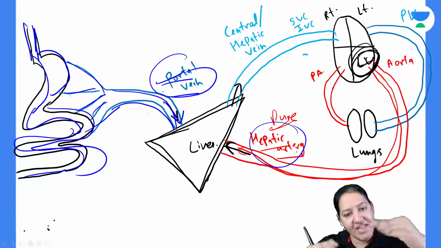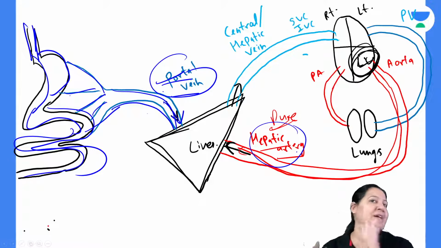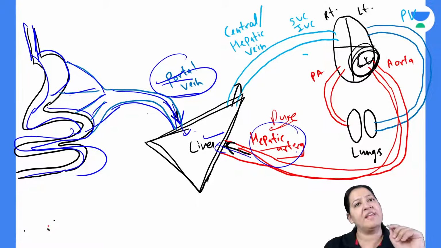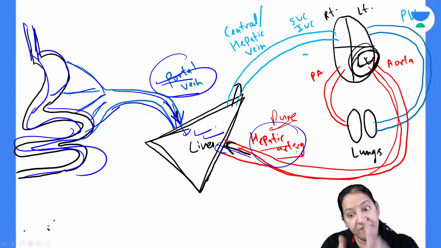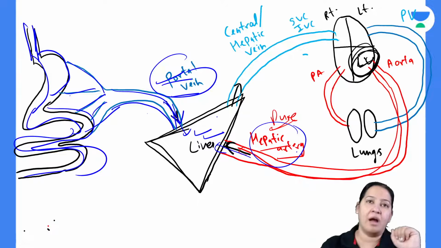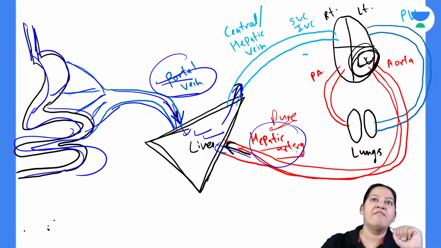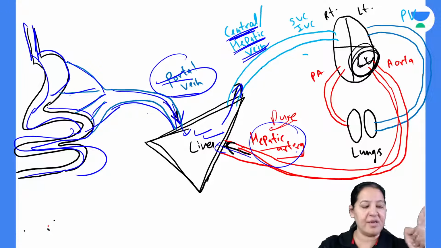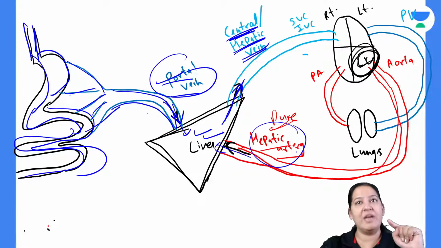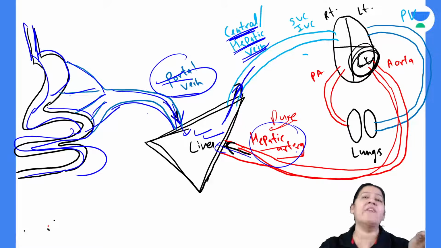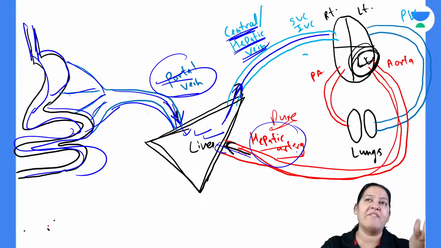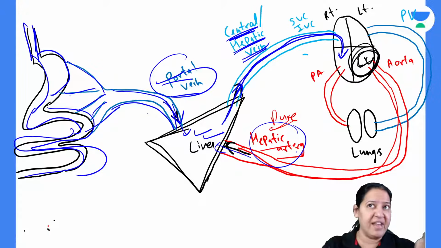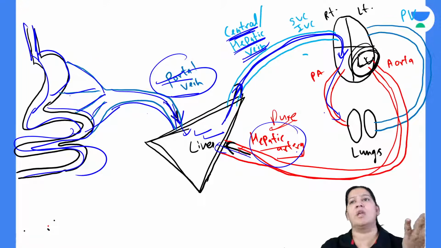Two things are coming, and they are mixing. So pure and impure blood mixing takes place inside the liver. The hepatic artery carries pure blood, the portal vein carries impure blood. Both bloods leave the liver via a vein. A third thing: they exit the liver via the hepatic vein. The hepatic vein is known as the central vein. Central vein is another name for the hepatic vein. As all veins drain into the superior and inferior vena cava on the right side of the heart, the hepatic vein also drains into the right side of the heart via the inferior vena cava, and it goes to the lungs for purification.